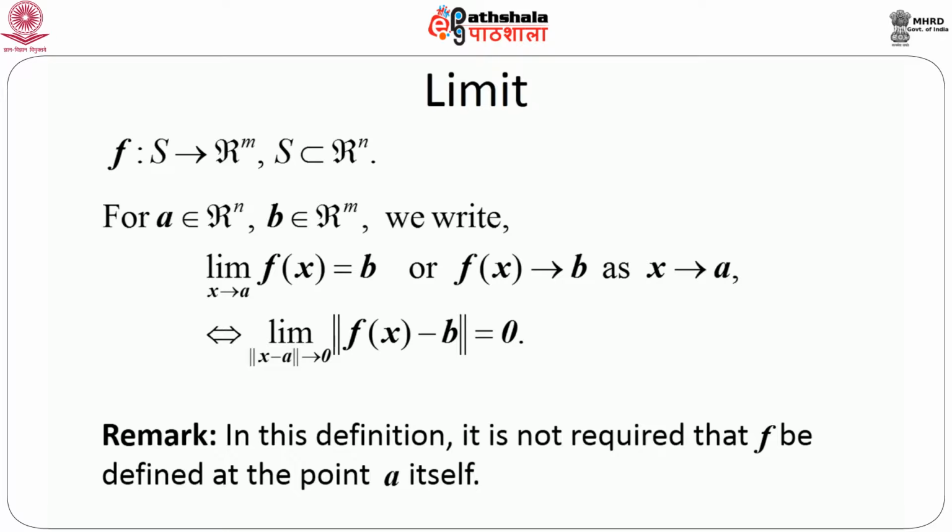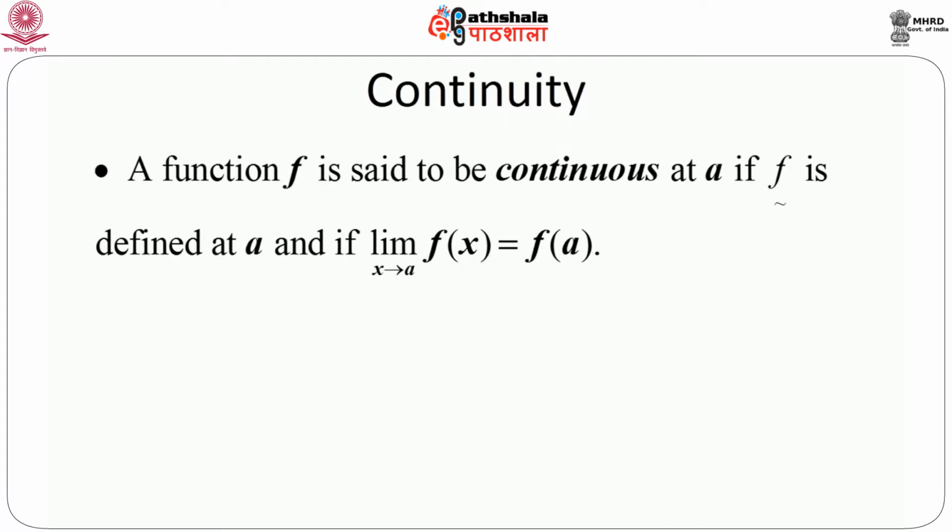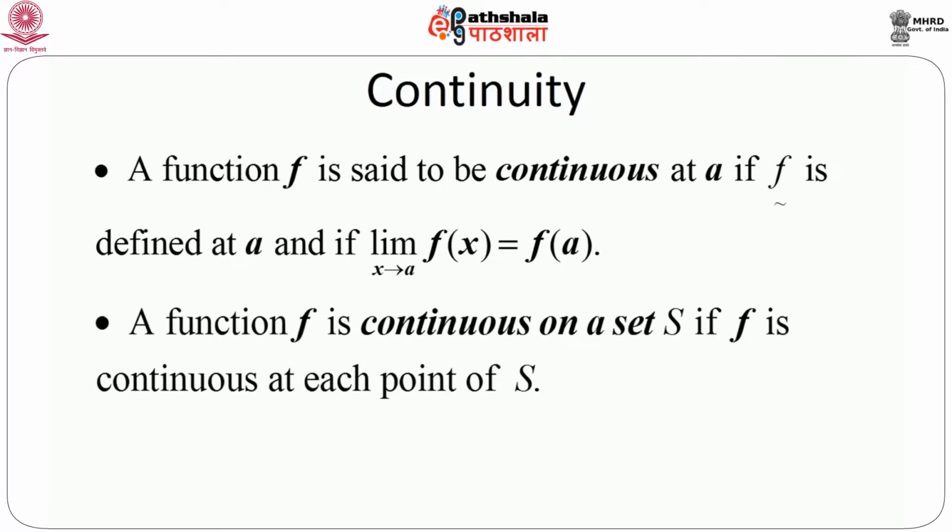Now once we see that this limit can be defined analogously to what we defined in case of single variable functions, we can think of continuity, and it is easy to extend this notion. A function f is said to be continuous at A if f is defined at A, and if limit of f(x) equals f(A) as x goes to A. That means f is defined at A and the limit should be equal to f(A), then only we can say f is continuous at A. And we say that the function f is continuous on a set S if f is continuous at each point of S. This is very important.